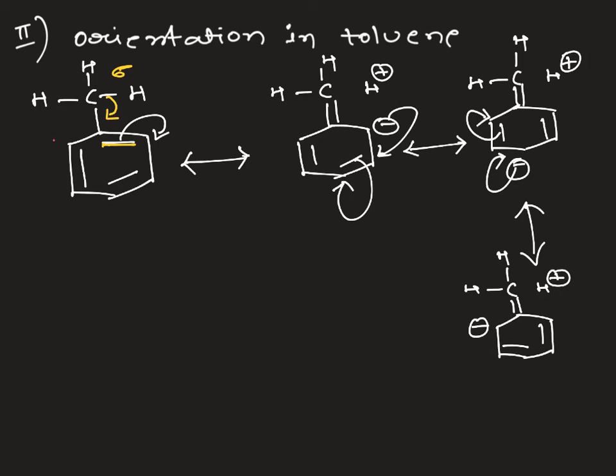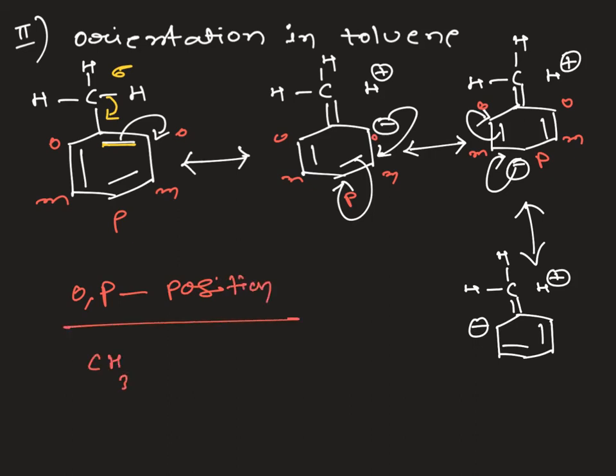If you look here, this is ortho position, this is ortho, meta and meta, para. So because of the methyl group, the electron density increases at ortho and para positions, and that's why we call the CH3 group an ortho para director group.